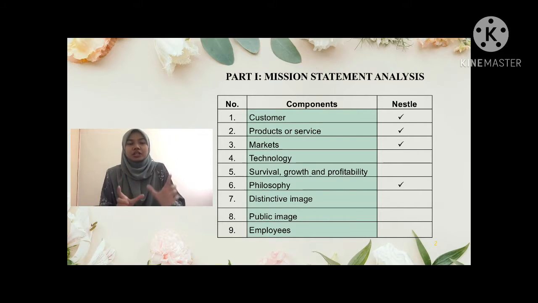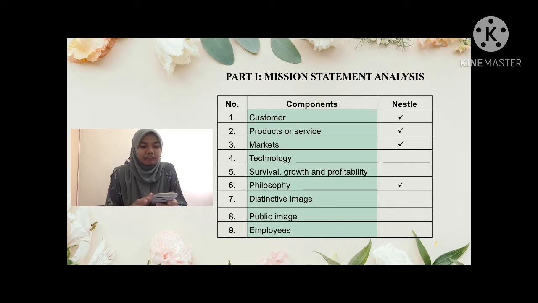From the vision of Nestle, I would say that Nestle has fulfilled the characteristics of a good vision statement.